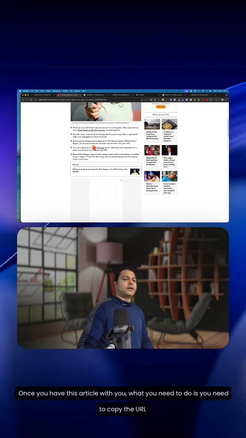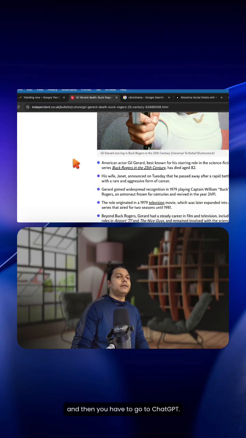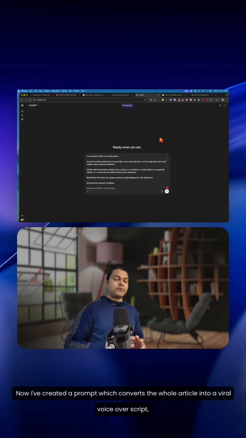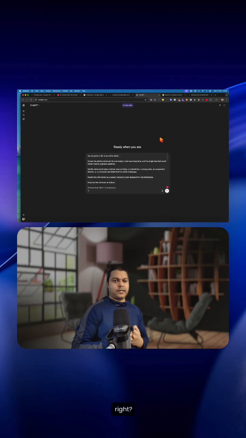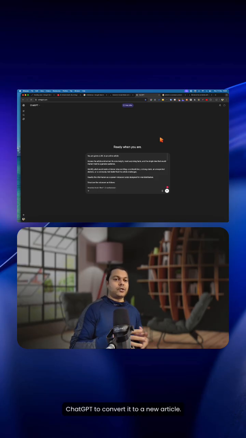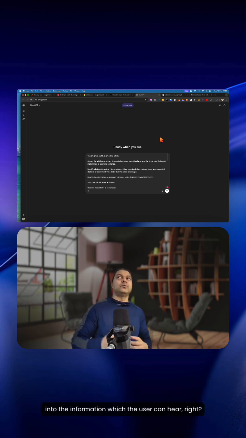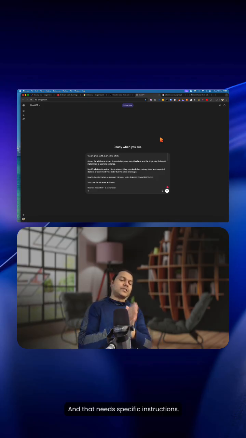Once you have this article with you, what you need to do is copy the URL, and then go to ChatGPT. Now I've created a prompt which converts the whole article into a viral voiceover script, right? A lot of people will tell you that you just have to copy the article URL and then ask ChatGPT to convert it into a new article, but that's wrong. Because what we are trying to do here is convert the reading information into hearing information which the user can hear, right? And that needs specific instructions.